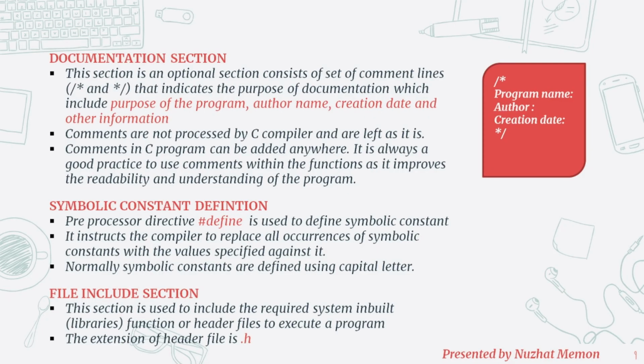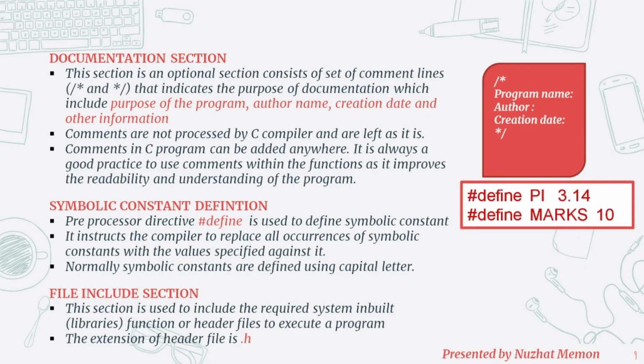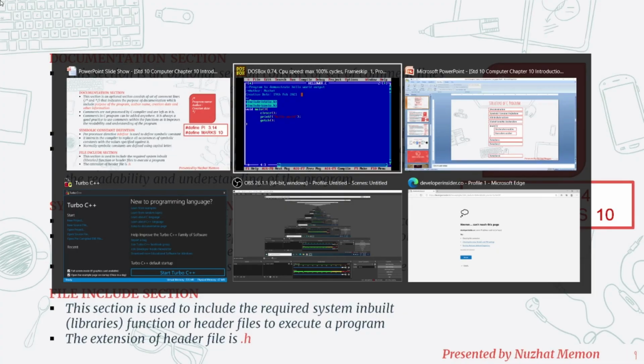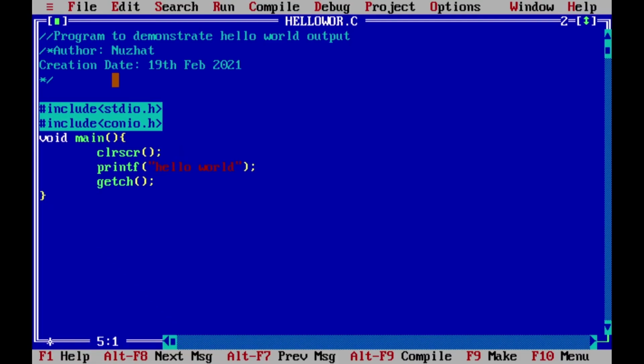The next section is symbolic constant definition. Suppose in my program I am going to use pi about 20 times. So rather than writing the value 3.14 20 times in a program, I will write a symbolic constant. Alt enter. Here I will write hash, that is a preprocessor directive, and then write define and give one space. Then you have to define your symbolic constant like pi, mark, whatever symbolic constant you have. Right now I will go for pi. Normally symbolic constants are defined using capital letters. Again give one space and write your value 3.14.